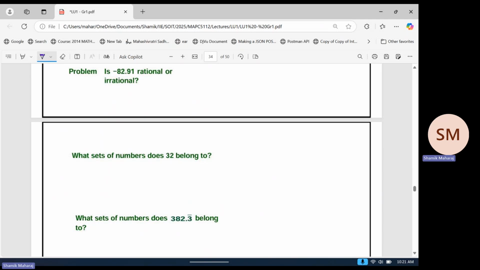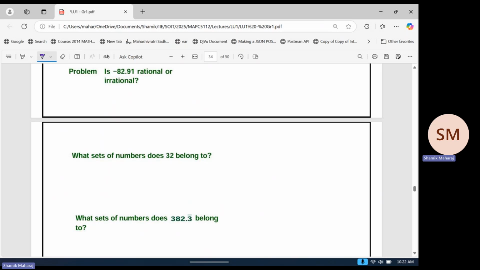Okay, guys, for the first one, what did you guess? Rational or irrational? Most people say rational. So the criteria, this one here is a terminating number, right?